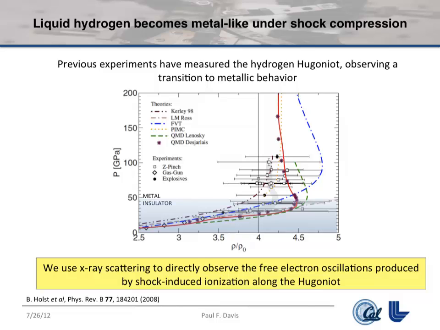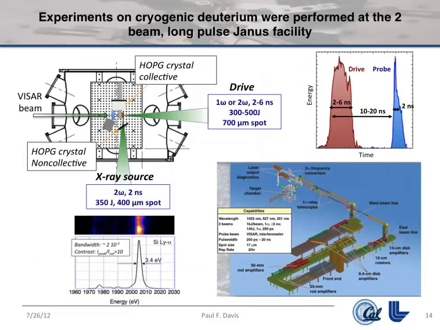So that was observed about 10 years ago using this VISAR technique, which is basically a macroscopic technique. As you can see, there are a bunch of theoretical curves and there are a bunch of experimental curves, and which one is right is actually the subject of a fair bit of disagreement to this day. And we thought, well, it'd be interesting to look at that system, but instead of doing the same thing again, what if we could look actually at those electrons as they are freed in the compression process? So we built an experiment to do that.